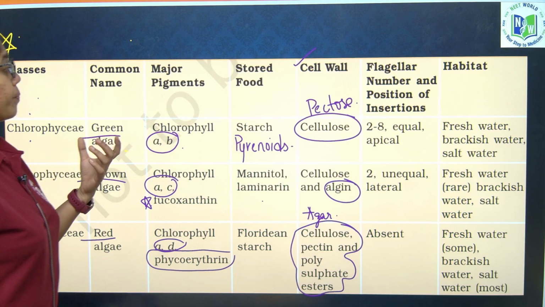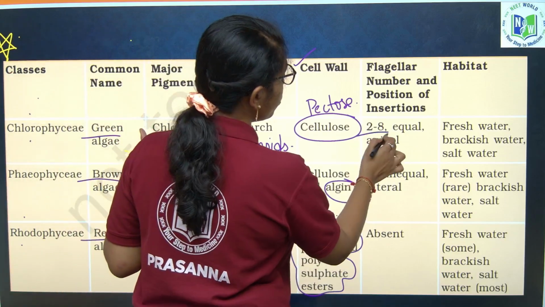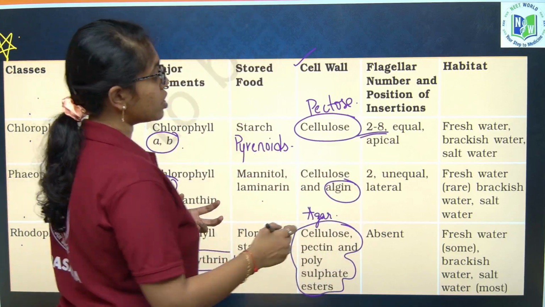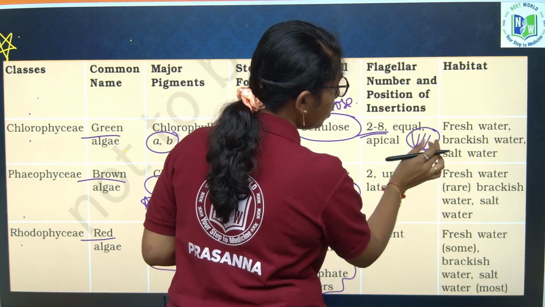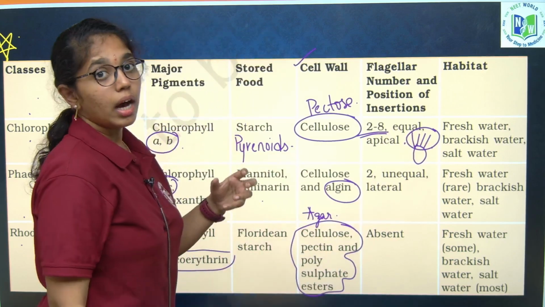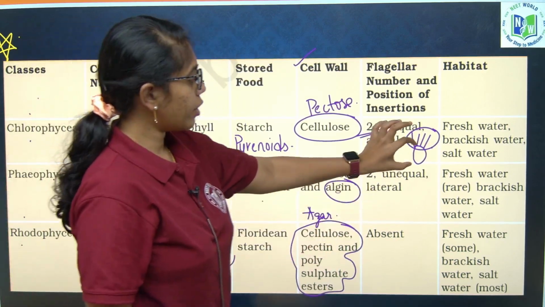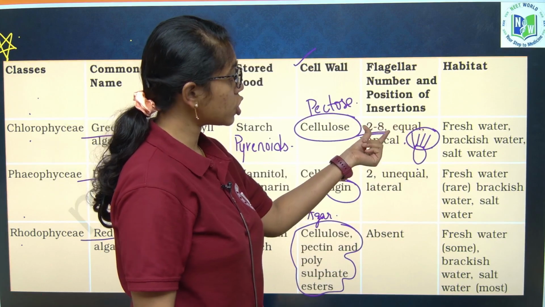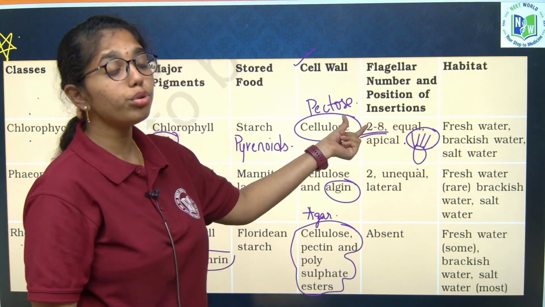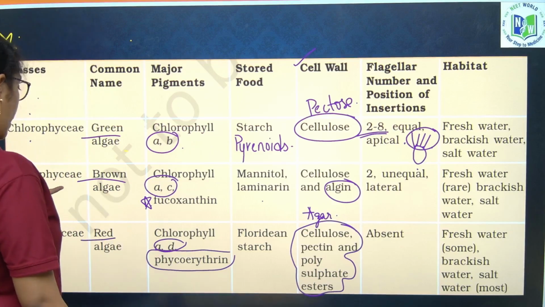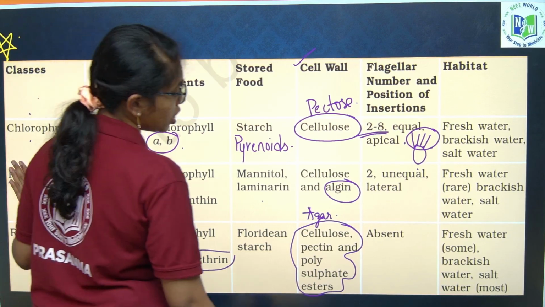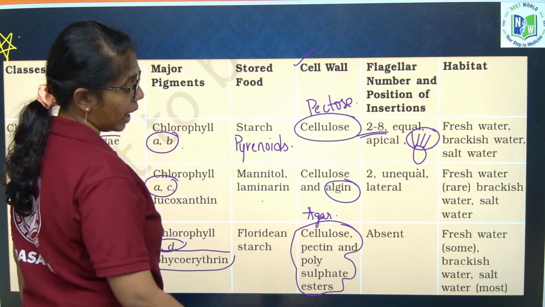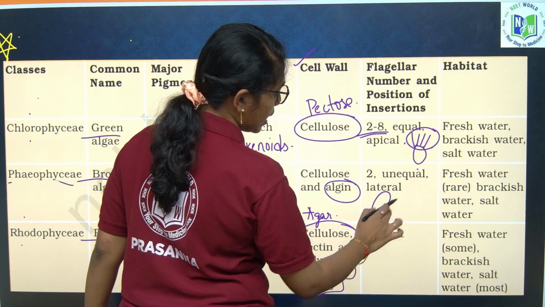Next, flagellation. In Chlorophyceae you have 2 to 8 equal flagella which are apical, which means they arise from the apical side of the algal body. As such, how many flagella are there? 2 to 8 equal apical flagella. In Phaeophyceae you have 2 unequal flagella, like this.